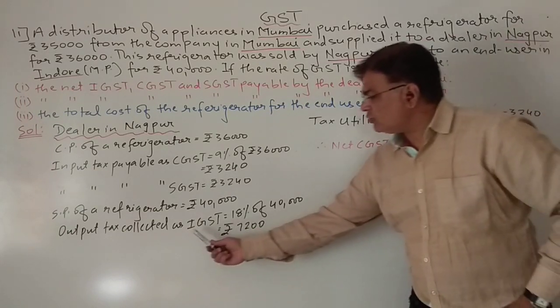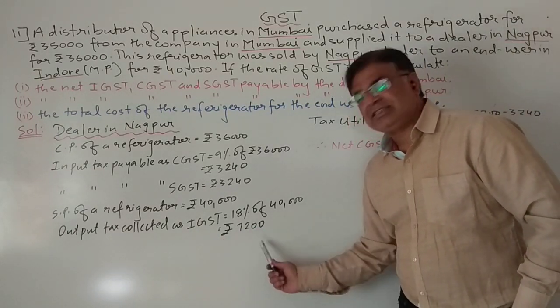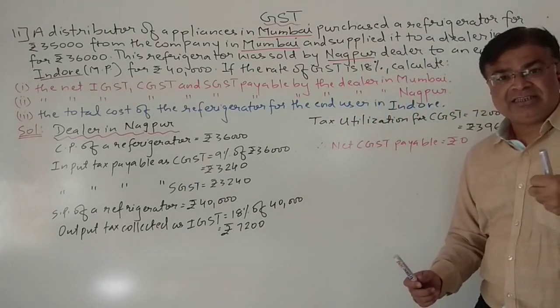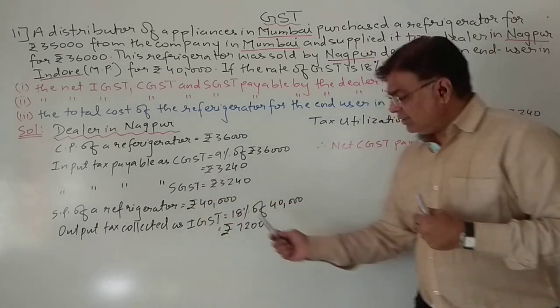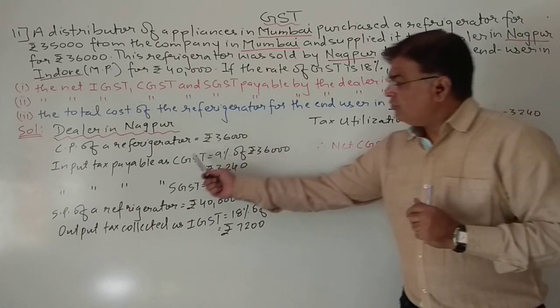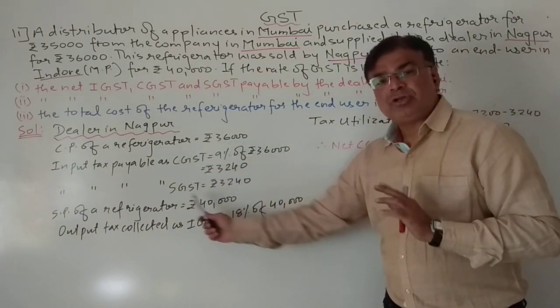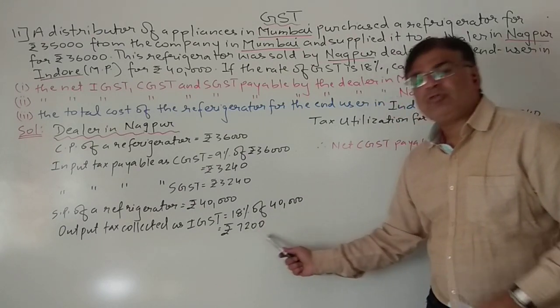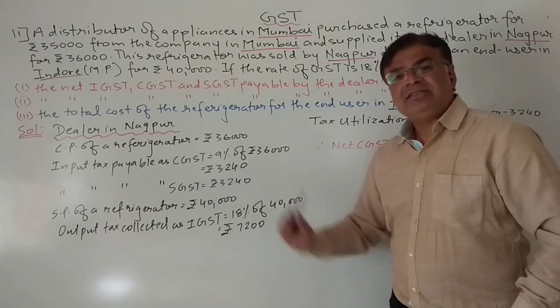Why 0? Because, students, first of all, he is collecting output IGST. If input IGST was there, then first of all he will utilize this IGST for input IGST, but here input IGST is not there. So first of all he will utilize this amount to pay CGST.